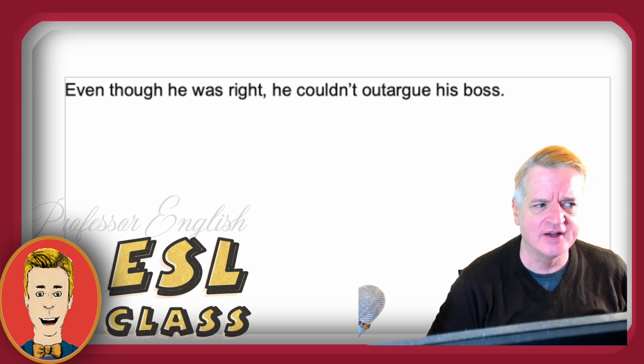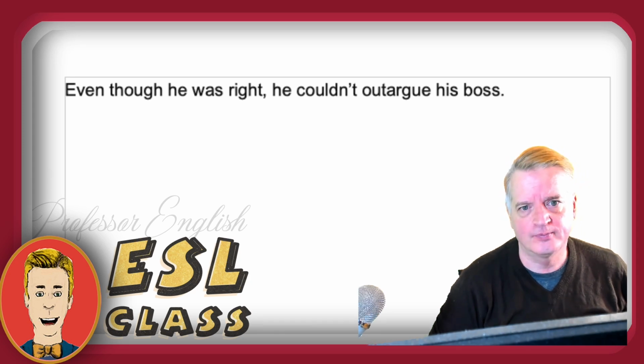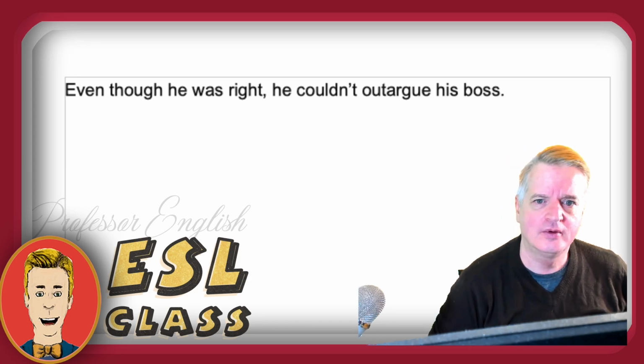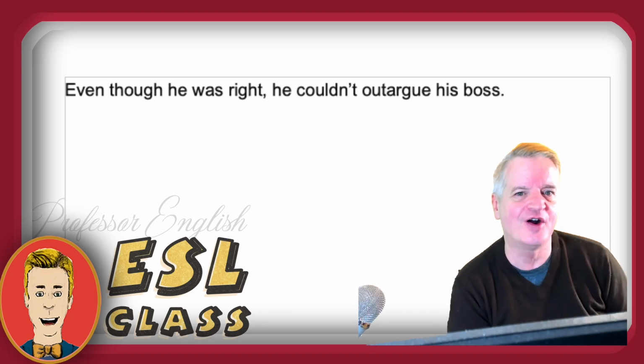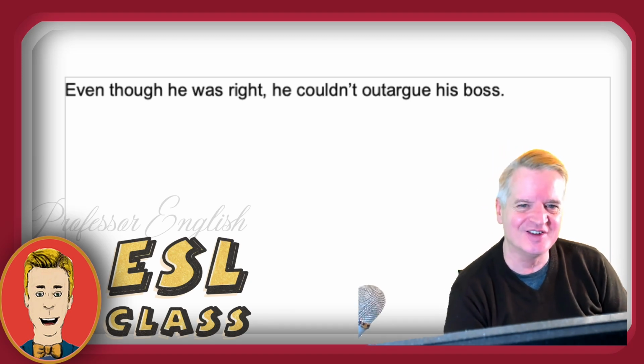No, it's not. So let's make it part of the word argue and say he couldn't out argue his. Just make his part of argue. Out argue his.